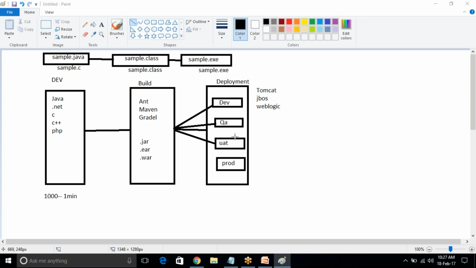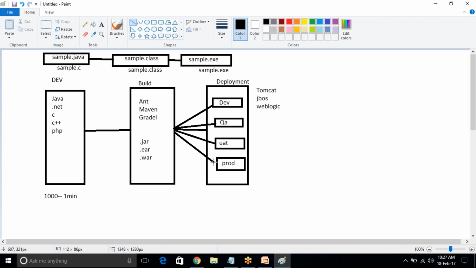Here in the UAT servers, some people are logging into the servers and checking whether everything is a success or not. In Facebook, they are checking whether the like button is working or not, the comment button is working or not, the share button is working or not, uploading the photos, downloading the photos, everything. Some users will log into that account and check internally. If everything is a success, they will inform the build team.